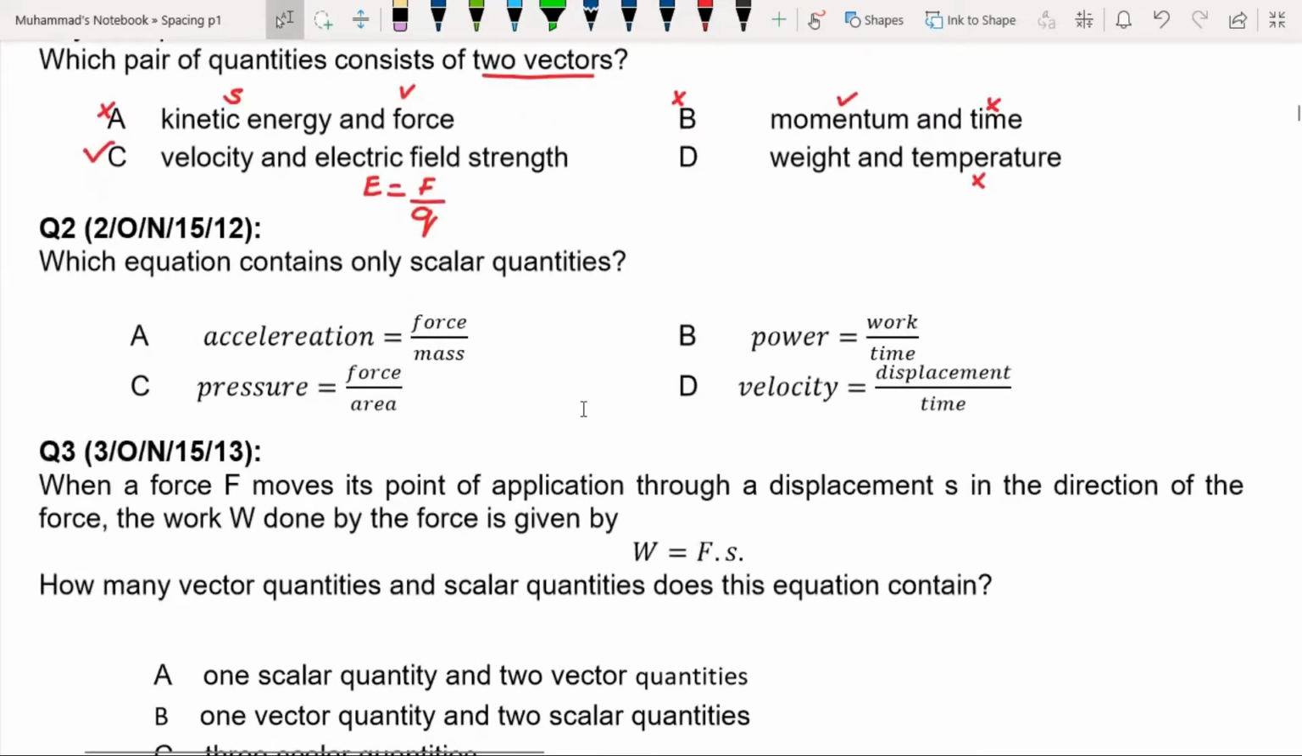Question 2: which equation contains only scalar quantities? Acceleration is a vector quantity, so A is incorrect. Power, work, and time, all these three are scalar quantities, so B is correct. If you want to see C, force is a vector quantity, and D, displacement is a vector quantity. So the answer is B.